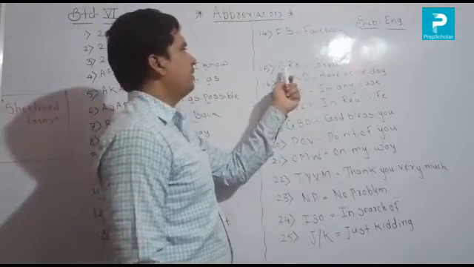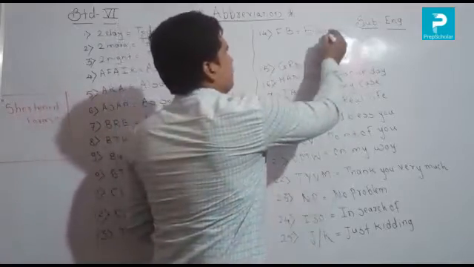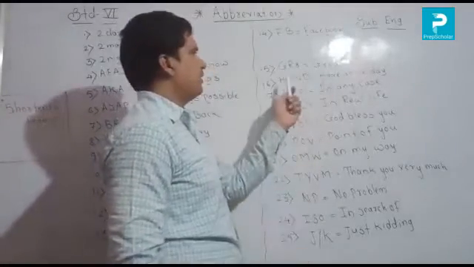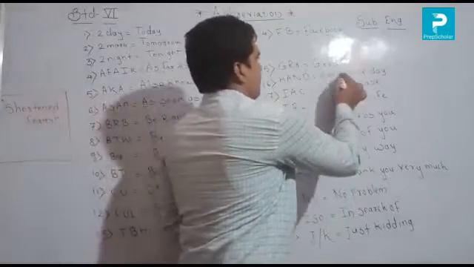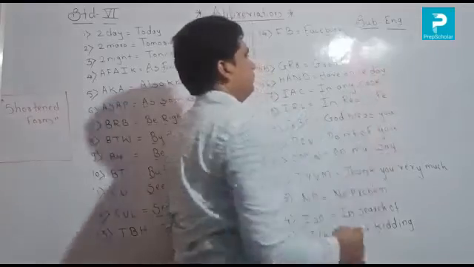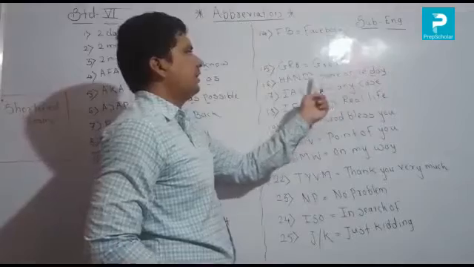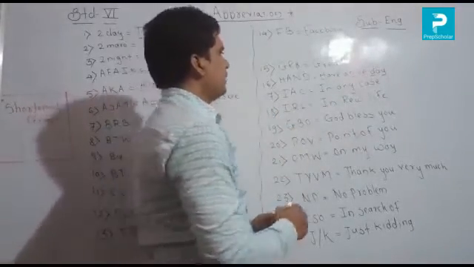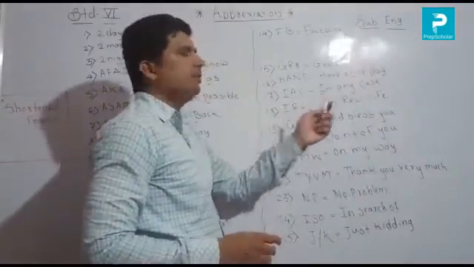Then number 15, GR8, great. All the words are like that. Next, HAND means have a nice day: H for have, A for a, N for nice, D for day. Next, IAC, in any case. This is the short form, this is the full form.